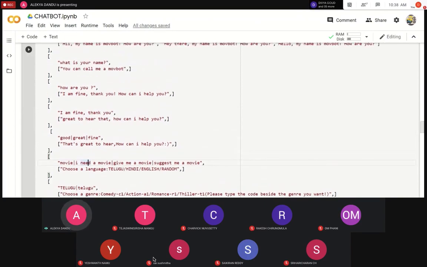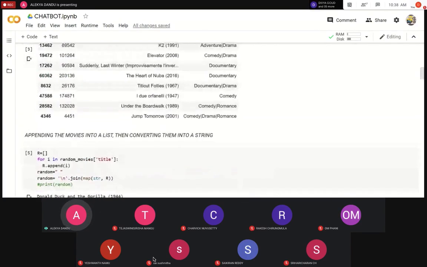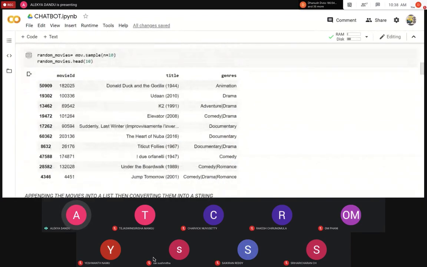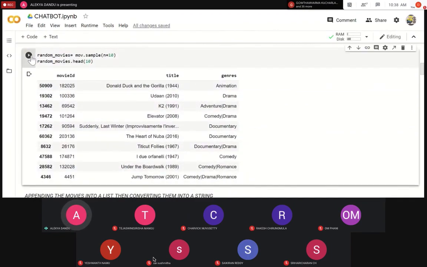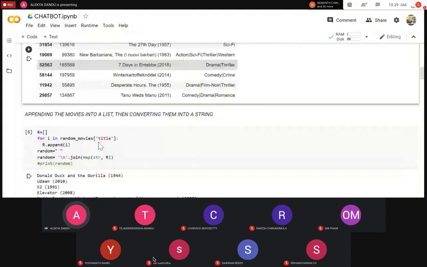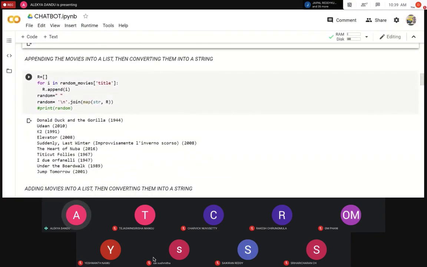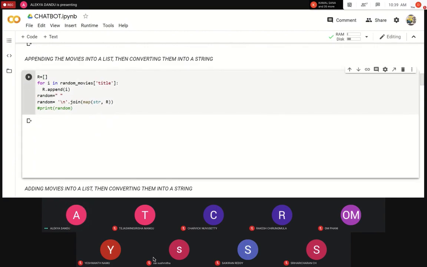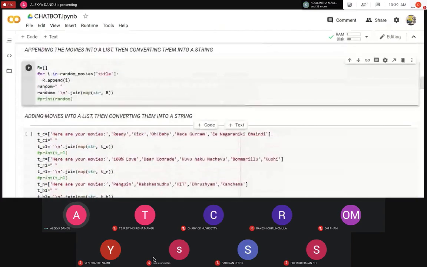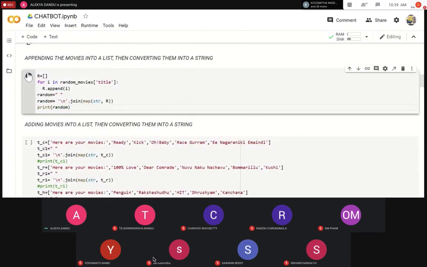So to understand this again, we're moving back up. How are we actually using the CSV file? Over here, I'm using the function called sample to take 10 random movies from my data. So these are the 10 random movies. I'm now appending these movies into a list and then converting them into a string. So I'm mapping them into a string. I'm taking it according to the title and appending it into a list R, and then I'm taking a random string called random, and I'm appending it. So let us see the prints.